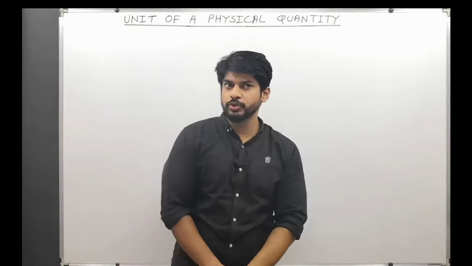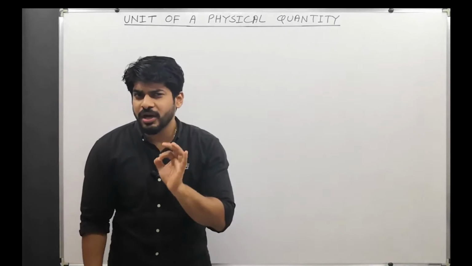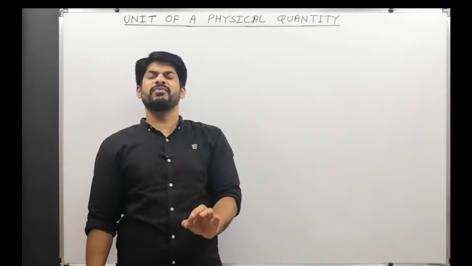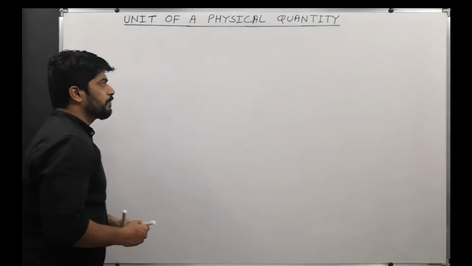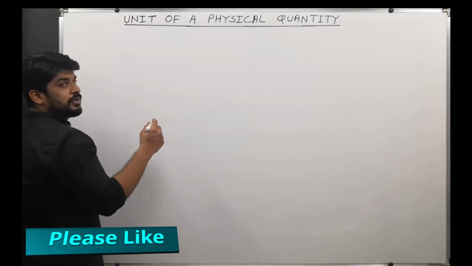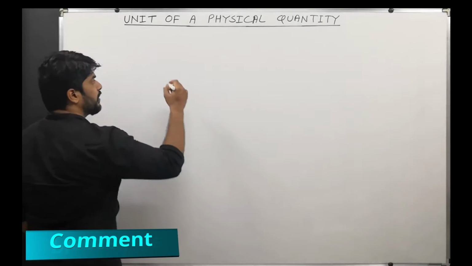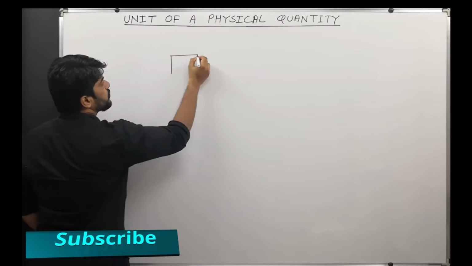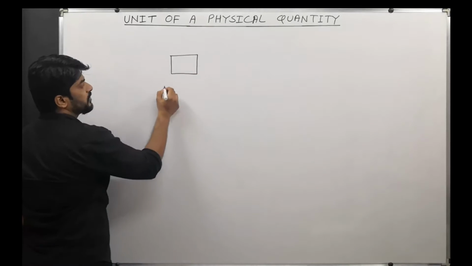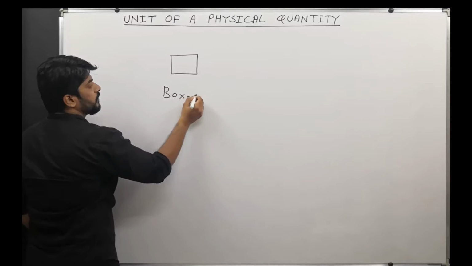To understand what units are, I'm going to give you a very simple example. Let's say you have three boxes. Let's say this is box 1.